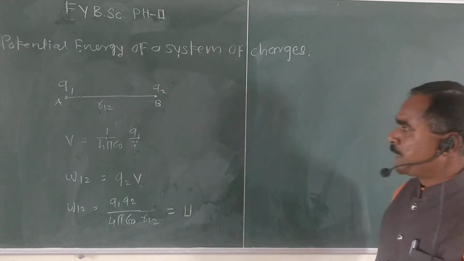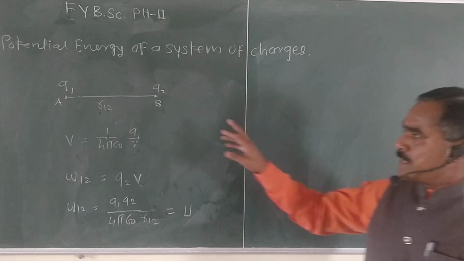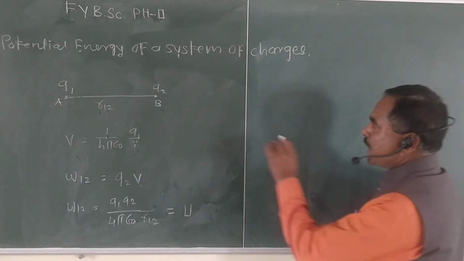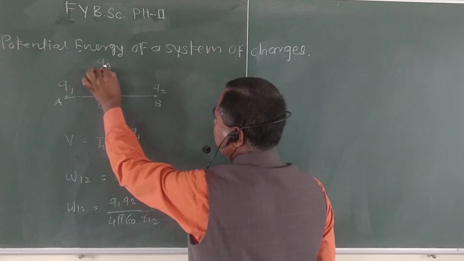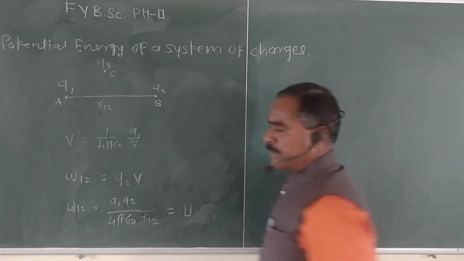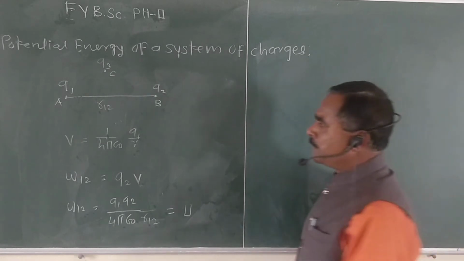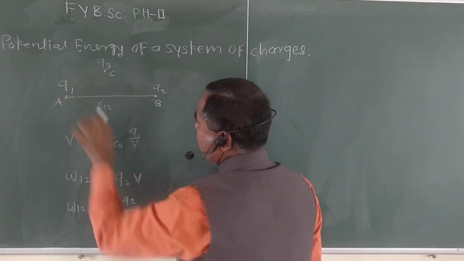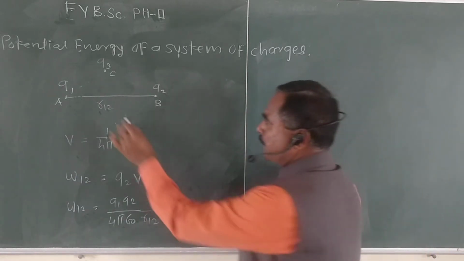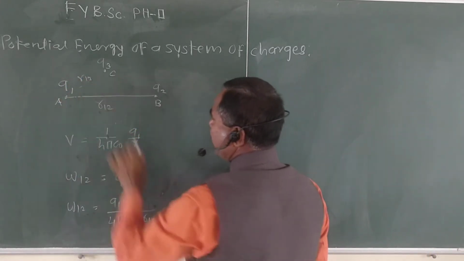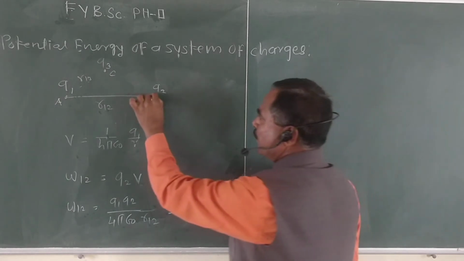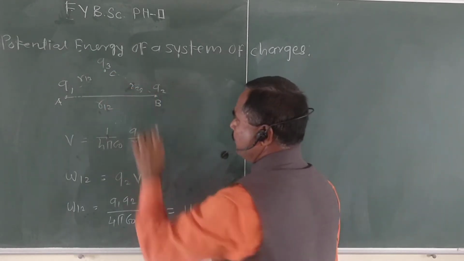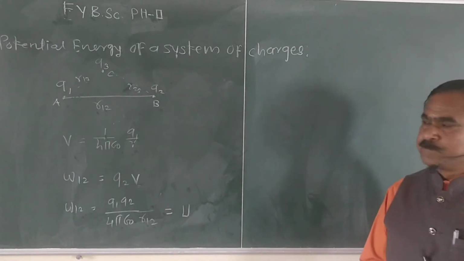Okay, now we consider the third charge. That is, we take charge Q3 at point, say, C. The distance of the charge Q3 from charge Q1 is, say, R13, and from charge Q2 we take it as R23. Right?